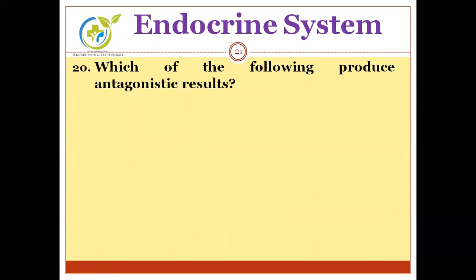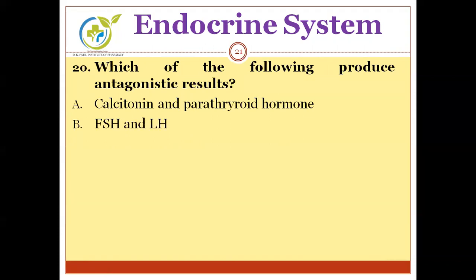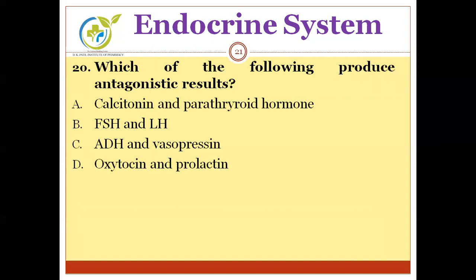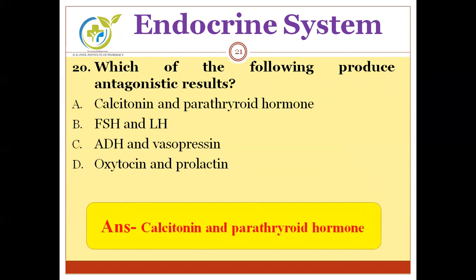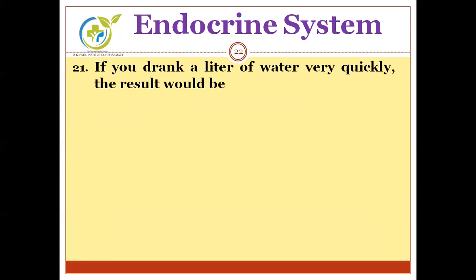Which of the following produce antagonistic results? Options are calcitonin and parathyroid hormone, FSH, that is follicle stimulating hormone, and luteinizing hormone, ADH, that is antidiuretic hormone, and vasopressin, oxytocin and prolactin. We have to find out the pair of hormones that have antagonistic effect, that will oppose or reverse each other's pharmacological action. So the correct answer is calcitonin and parathyroid hormone. They have antagonistic effect to each other. Going to the next question.